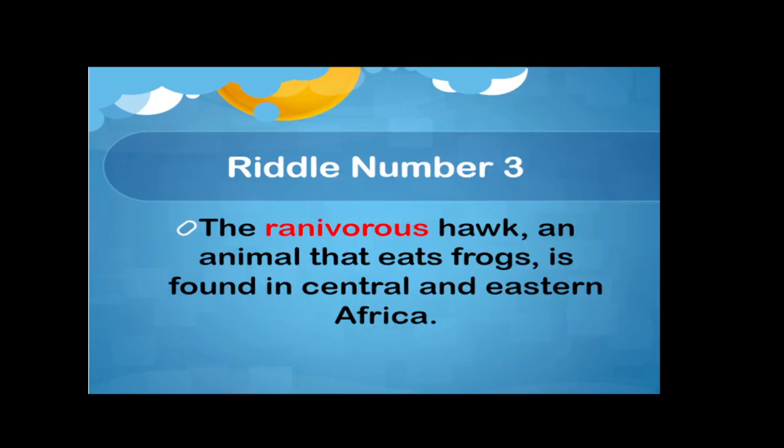Riddle number 3. A ranivorous hawk, an animal that eats frogs, is found in Central and Eastern Africa. Ooh, what does this word mean? You have 30 seconds to find your answer.